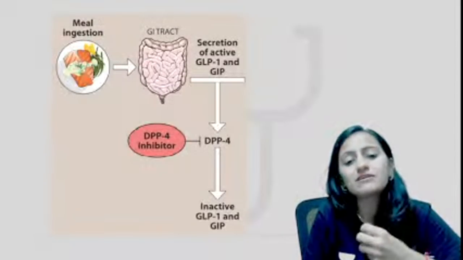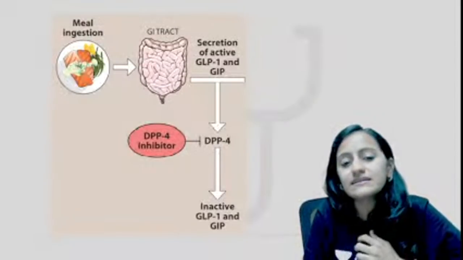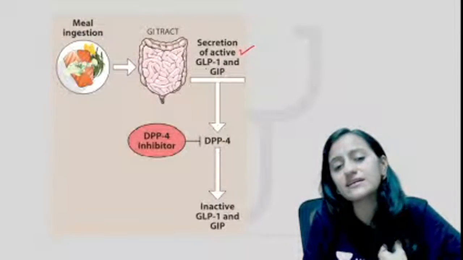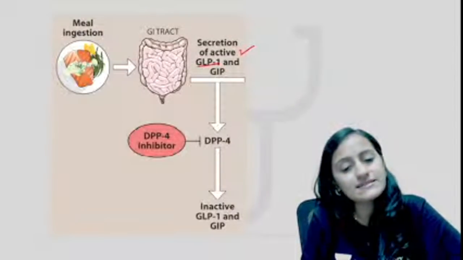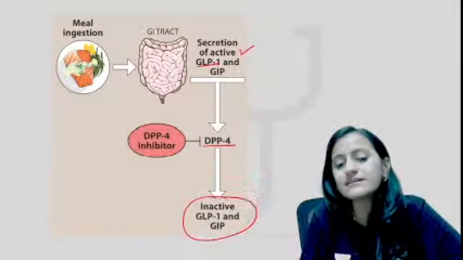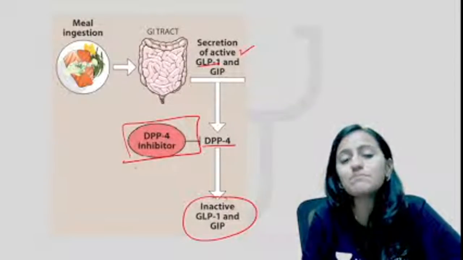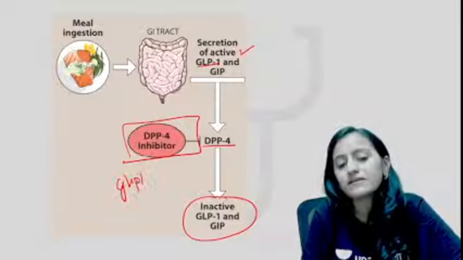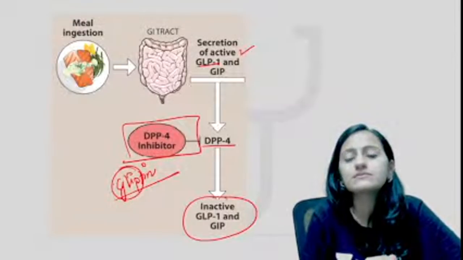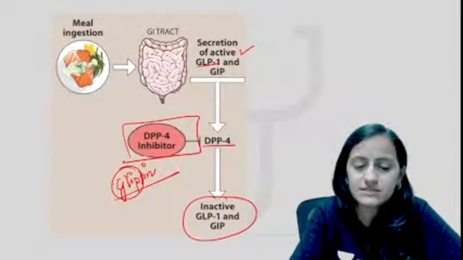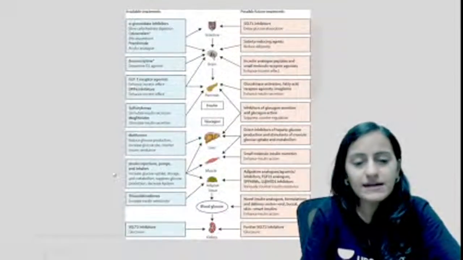So look at this one, your DPP-4 and GLP. When we are having the meal, from the GI tract there is secretion. It stimulates the secretion of GLP-1. This GLP-1 is degraded by DPP-4. It leads to inactivation. So we need these DPP-4 inhibitors, which are basically gliptins. The GLP metabolism is inhibited by gliptins, right? Now look at this one.